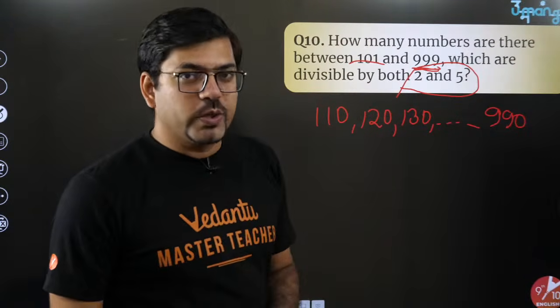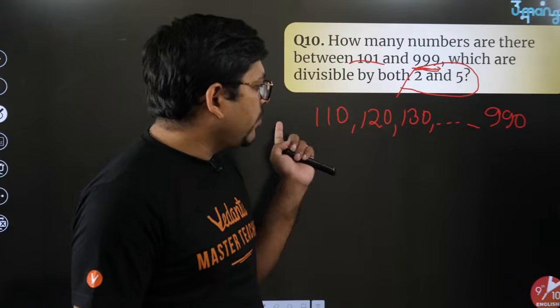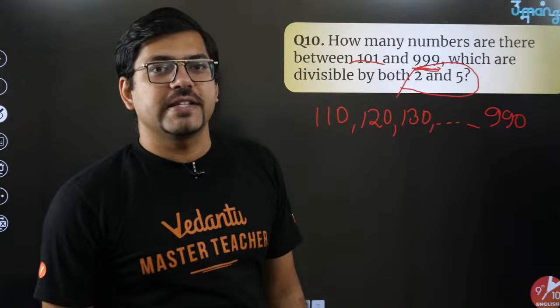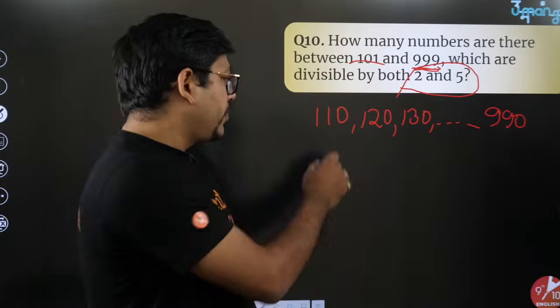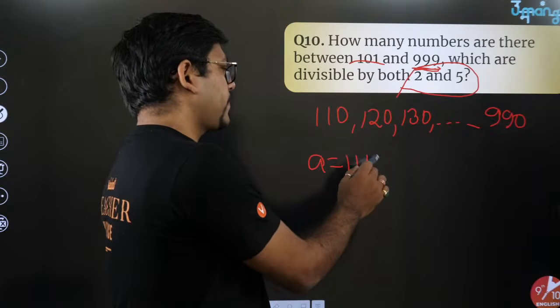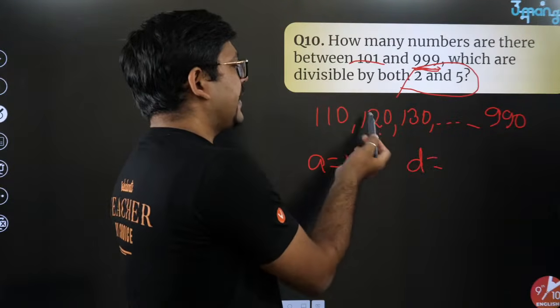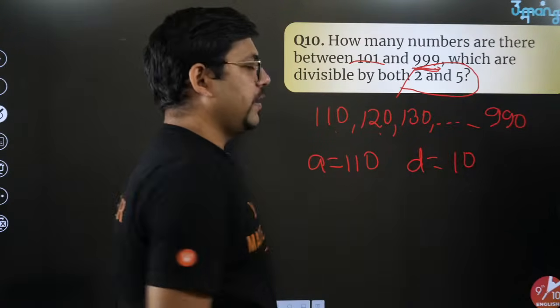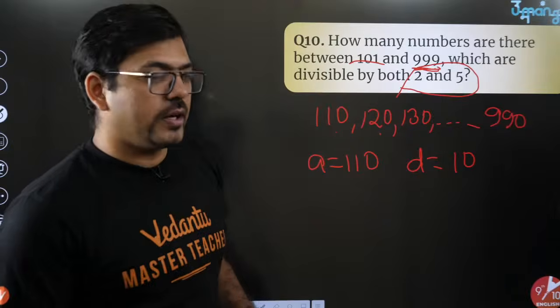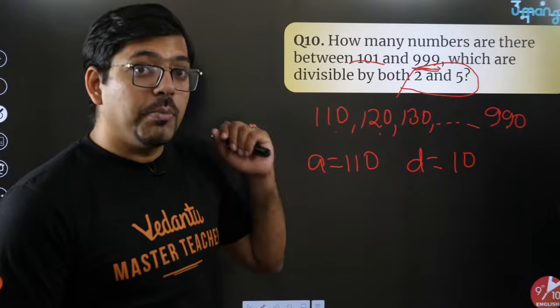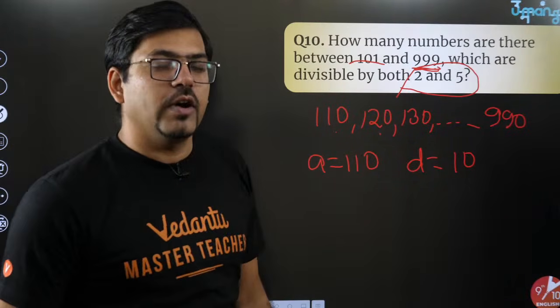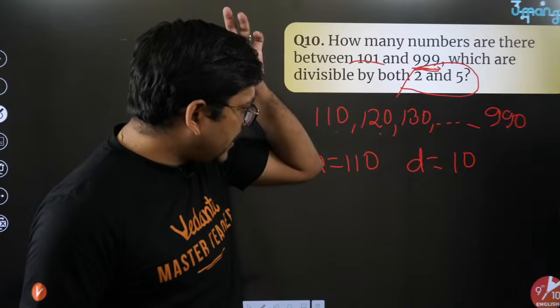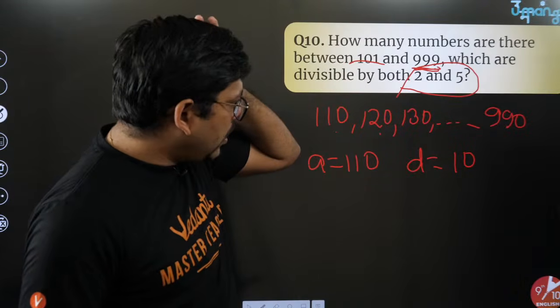Now, how many students think that yes sir, we would be able to find the number of terms in this AP? Because this is an AP. The first term is 110 and the common difference is the second term minus the first term, which is 120 minus 110, and hence the answer would be 10. Means the common difference would be 10. Now, how many of you can give me the answer? Let me just check it out.